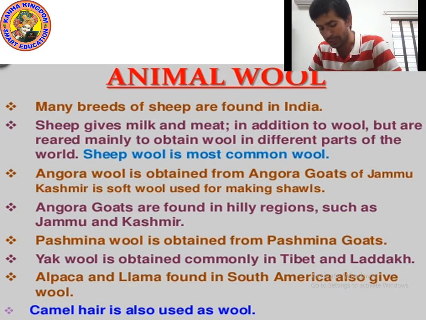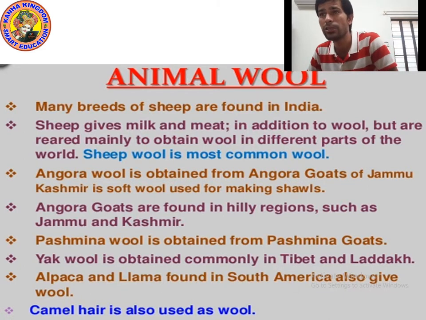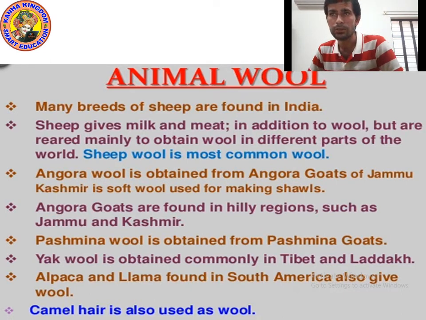The Kashmiri goat, or you can call it the Pashmina goat. We get Pashmina wool from the Pashmina goat, or Kashmiri goat, and it is used to make Pashmina shawls. Yak wool is obtained from Tibet and Ladakh. Which animal lives in Tibet and Ladakh? Yak. Yak lives in Tibet and Ladakh, and from yak we get yak wool.